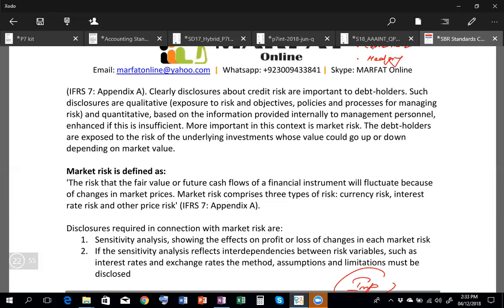And when there are changes, these two things, the hedge item and hedge instrument, actually move in the opposite direction. So you are going to offset the gain or loss of the hedge item with the gain or loss of the hedge instrument.